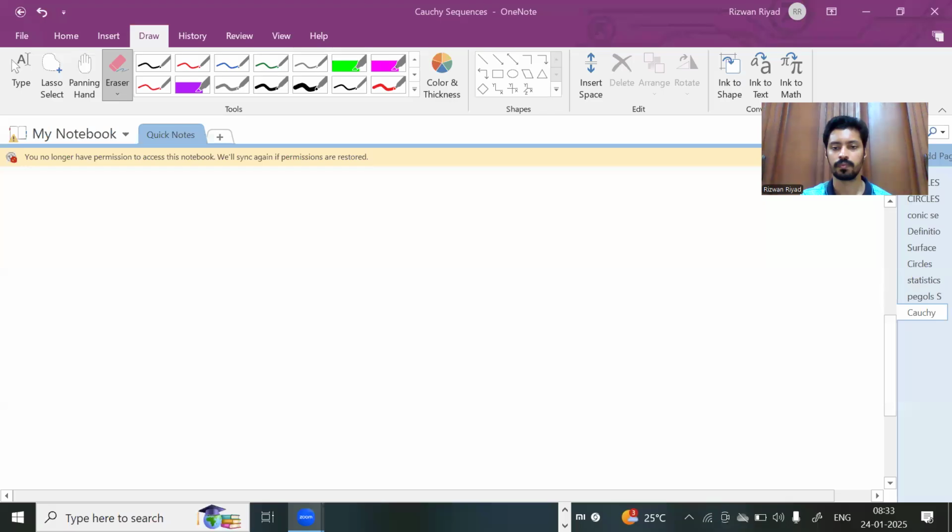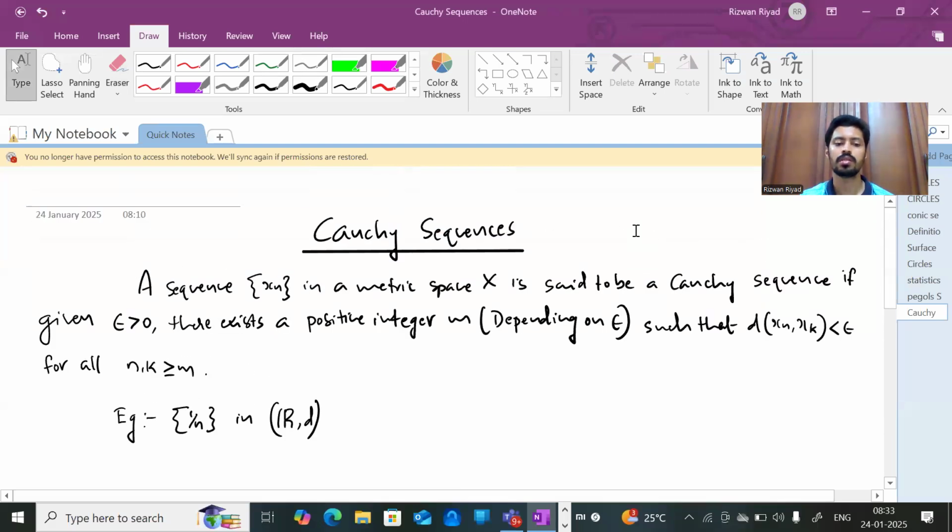Here we have a discussion about Cauchy sequences. Here you can see the definition of Cauchy sequences.